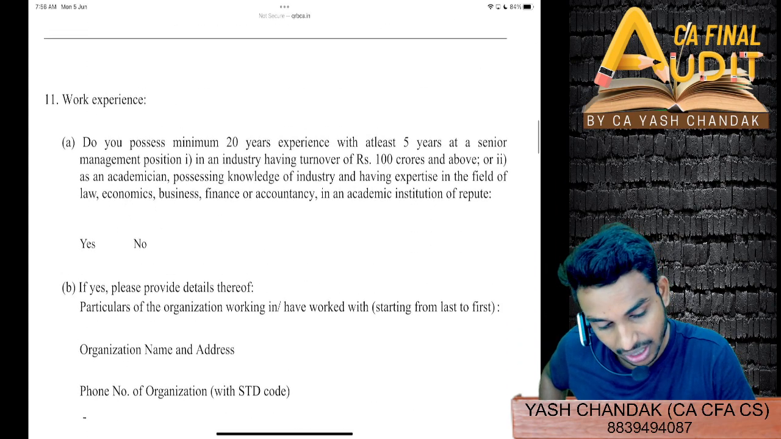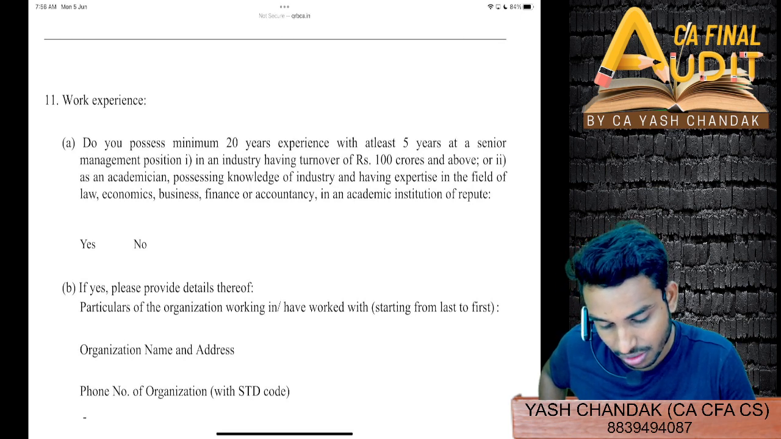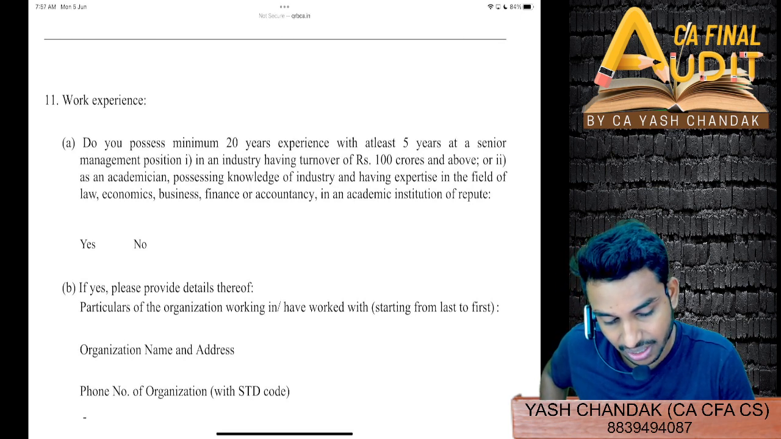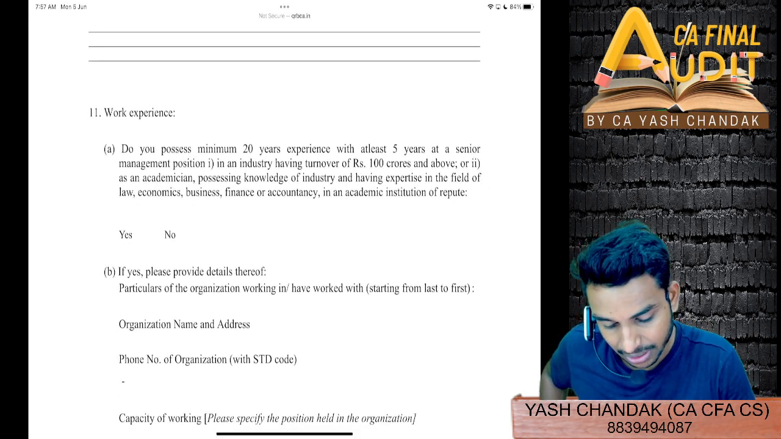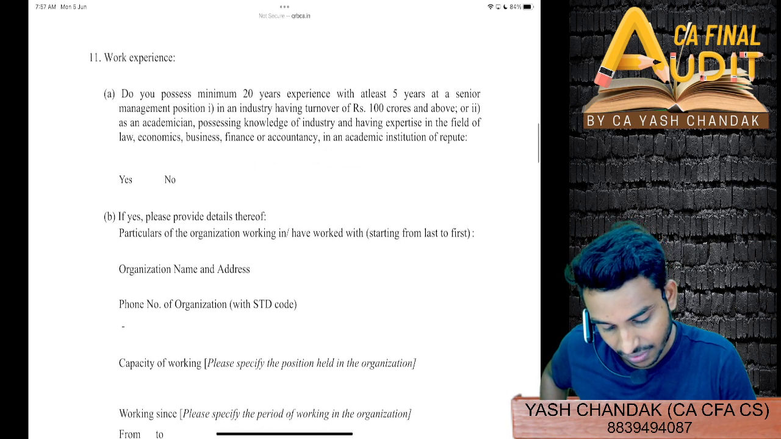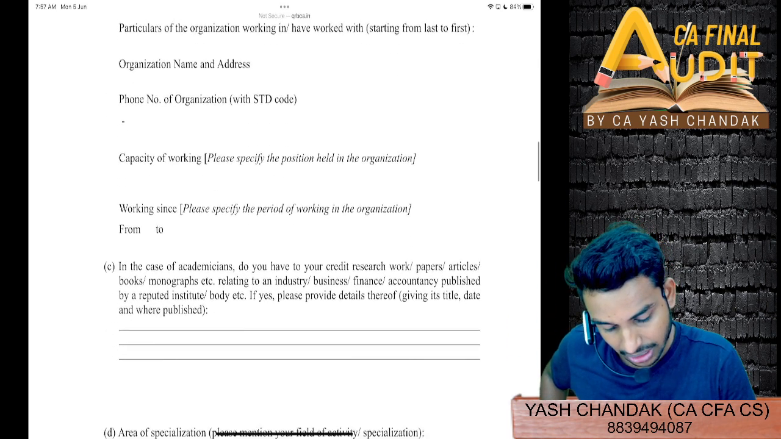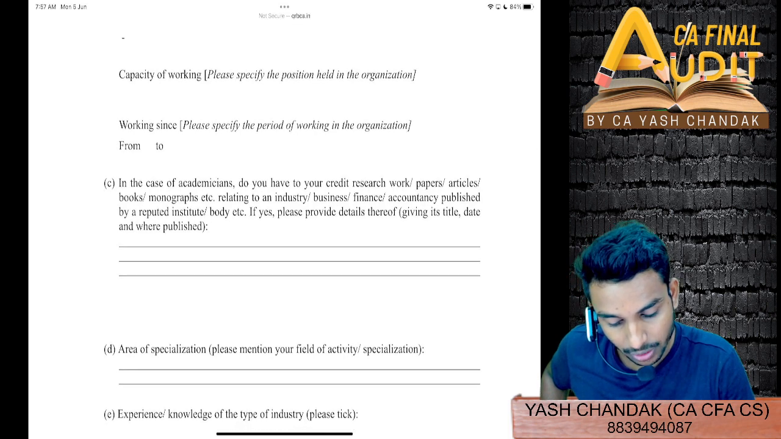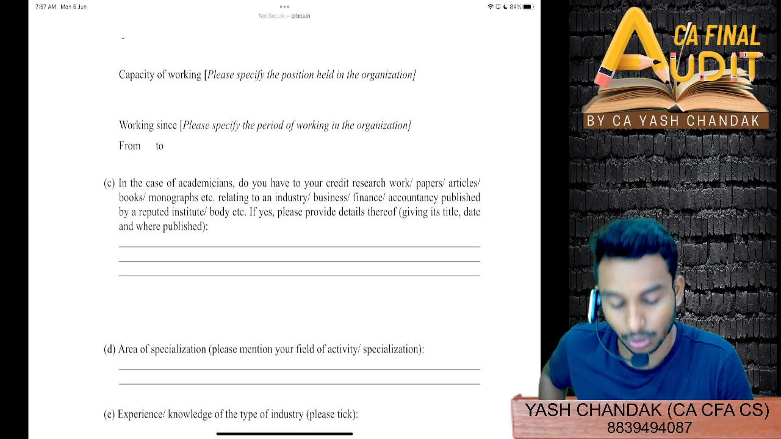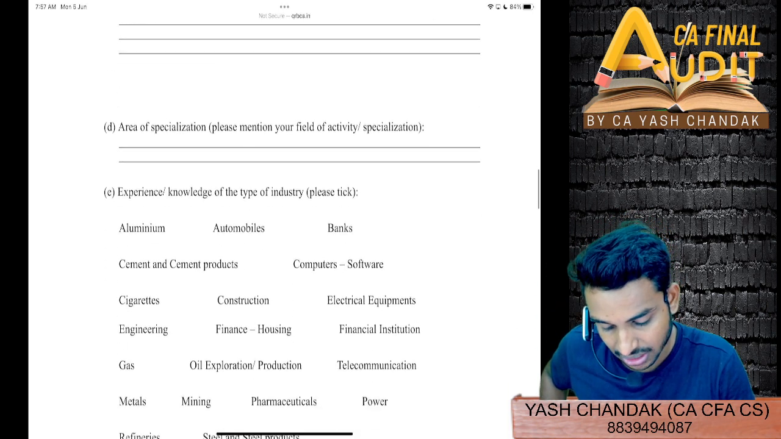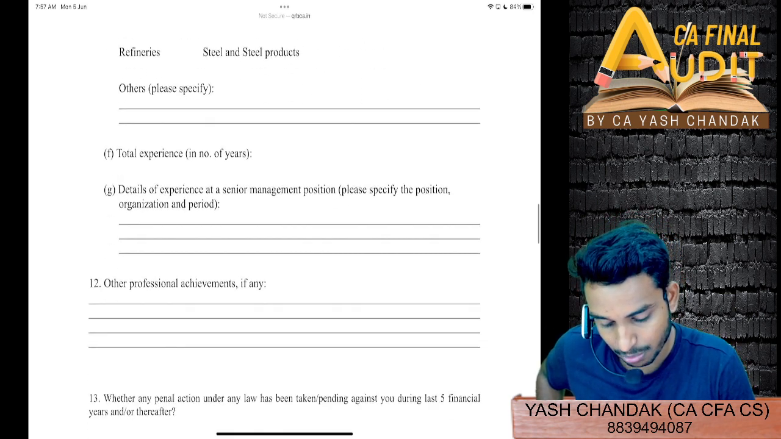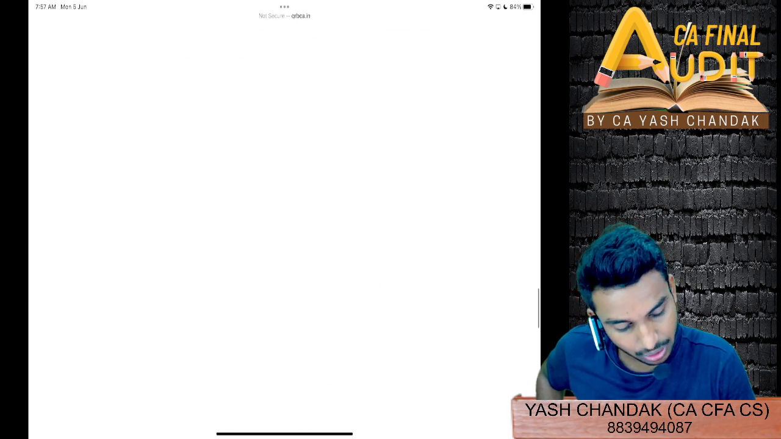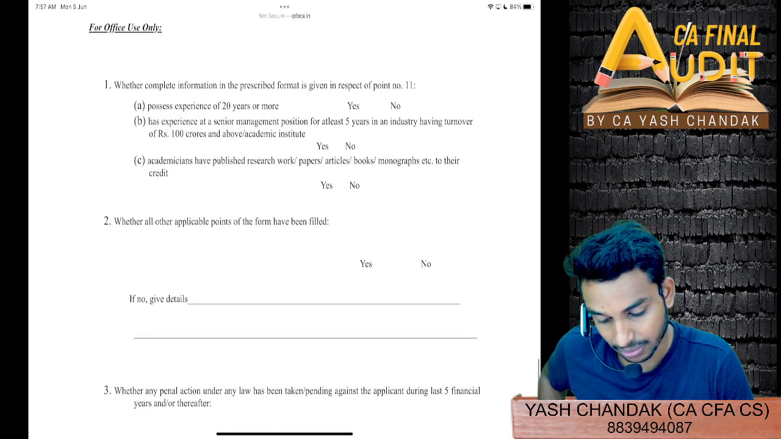Then you have to clearly say how much work experience you have. Do you possess minimum 20 years experience with at least 5 years at a senior management position in an industry having turnover of 100 crores and above, or as an academician possessing knowledge of industry? If yes, provide details below. Then in case of academicians, do you have to your credit research work, papers or articles, books, monographs? Have you done any sort of credit research? Area of specialization is also mentioned: the experience and knowledge in which sector you have, and the total number of years of experience. All these details you will have to fill and submit accordingly.